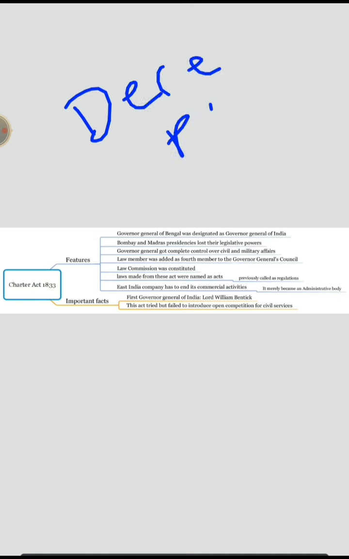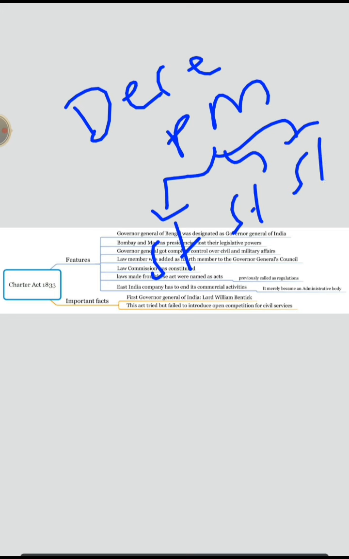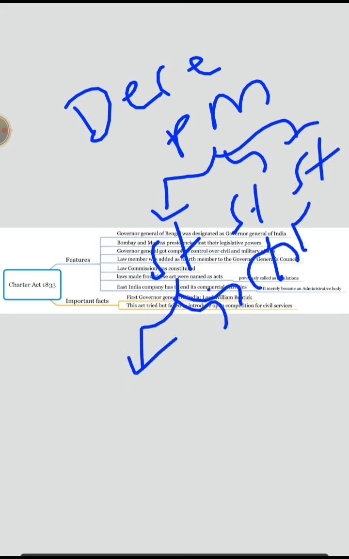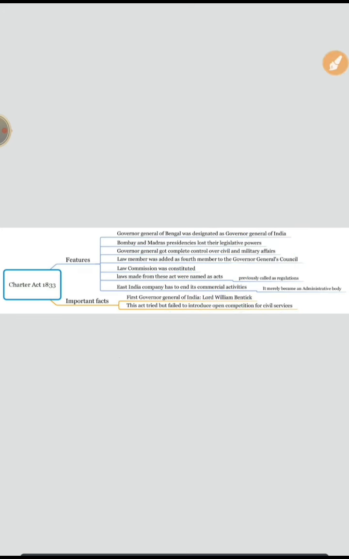Like PM Narendra Modi, states, local self government, panchayati raj institutions. So this is called decentralization. That means we have given powers to states as well as local self governments. So in this way, you need to interrelate things with current affairs. Okay. Next.